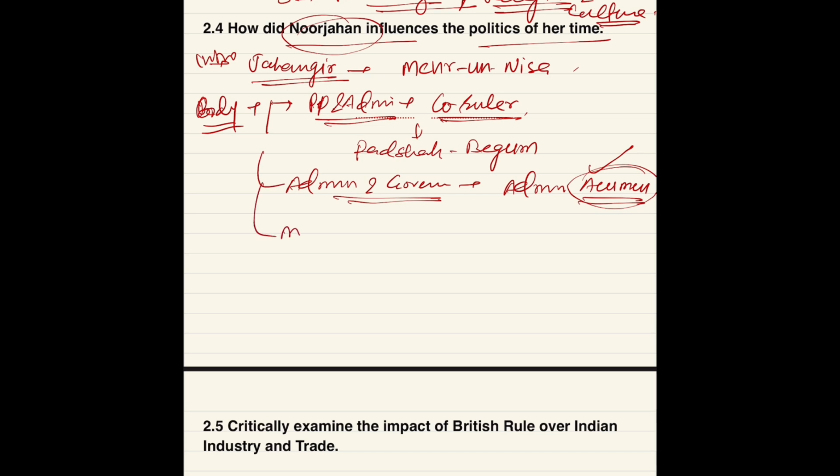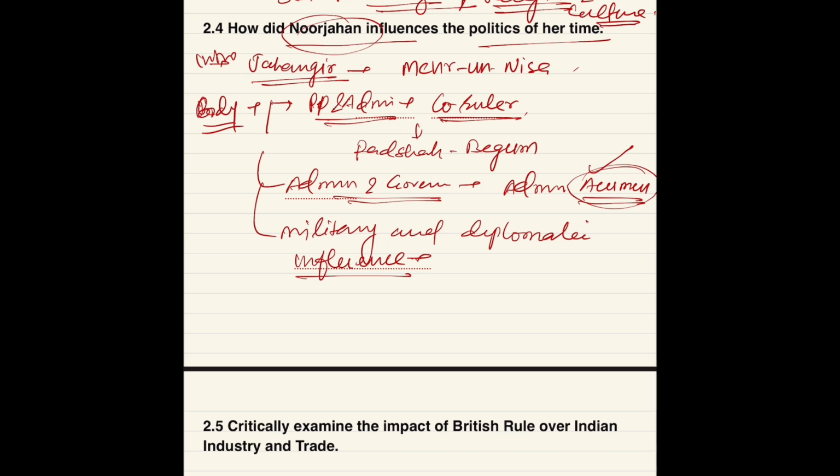One point you can write is that she was instrumental in dealing with rebellions and external threats, which demonstrates her ability to influence military decisions. Then diplomatic relations also you can write here. Her negotiation skills were really very good and they helped the emperor a lot.